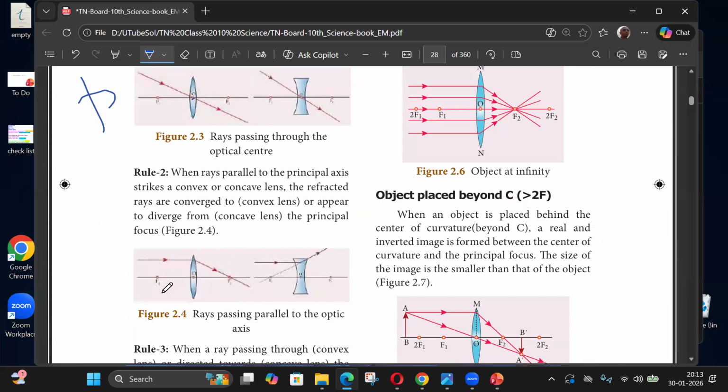Okay. So this is the principal axis. If you take a ray parallel to the principal axis, after refraction it will pass through the principal focus. It will pass through a point on the principal axis. That point is called the focal point.